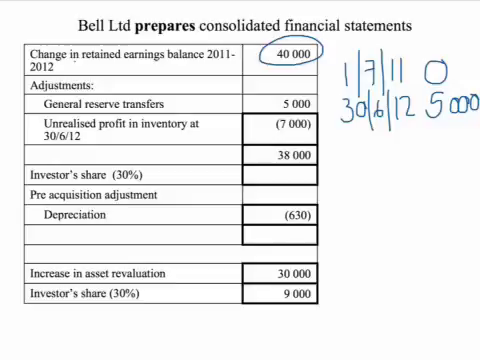In the previous example, we already calculated the realized profit that was lying in the opening inventory balance, so that would correspond with the unrealized profit at the end of the previous financial year. So we deduct the unrealized profit. In the current year, of course, in our calculation, we've included that as a realized profit.